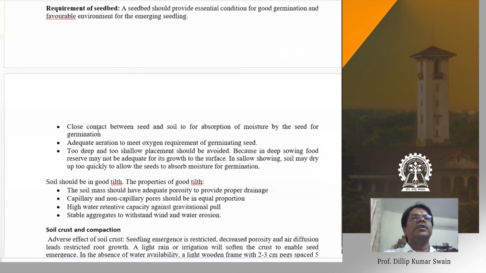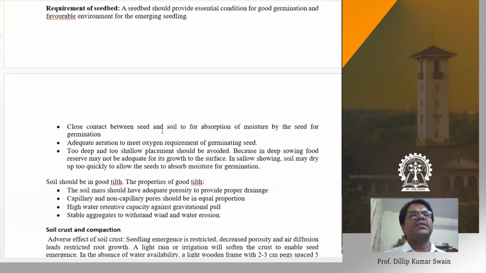That means there is close contact between seed and soil for absorption of moisture by the seed for germination. Seed needs moisture for swelling, imbibition and germination. So if the seed is very small, then you need finer aggregates, micro aggregates, for better contact between seed and soil. If the seed is large, then you can have macro aggregates, because if you go for finer aggregates, more energy is used for the tillage operation, so you avoid using that much energy.